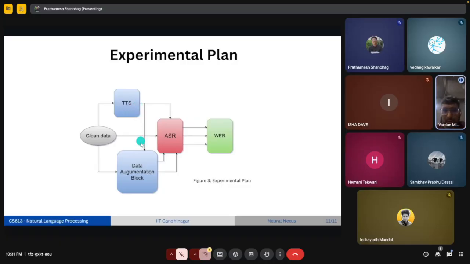Then we'll go to the ASR model and train our ASR model on both data augmented data as well as TTS augmented data. And then in the last month of our semester, we'll be testing the WER and concluding our experimentation.